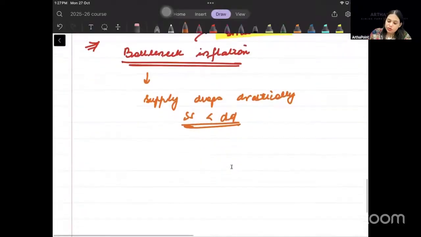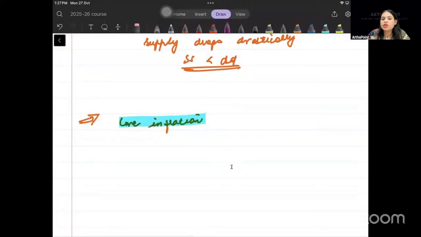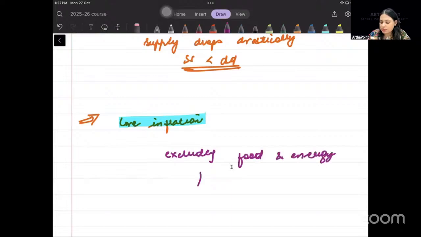The other inflation which we have, एक और word जो use होता है, that is called as core inflation. Okay. Core inflation measures inflation for all goods excluding food and energy prices. Food और energy prices को ये नहीं लेता है. It includes all goods except food and energy. ठीक है, and this is very commonly found in the Western economies. ठीक है, India में the government first used to use this measure, core inflation in the economy.